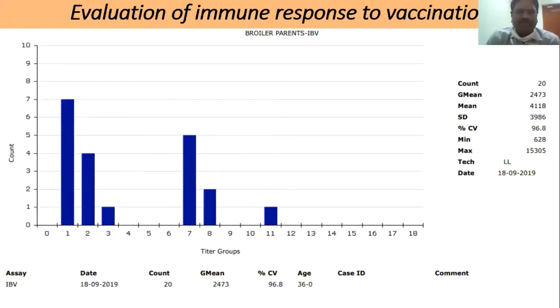And what will we advise this particular farmer? The only advice is they have to go for another vaccination with live vaccine. Of course, they regularly do live vaccines every 6 to 8 weeks, and it's better to ask them to go for vaccination. Otherwise, after some time, this flock may be susceptible because the variation is very high, and the geometric mean is only 2,500.